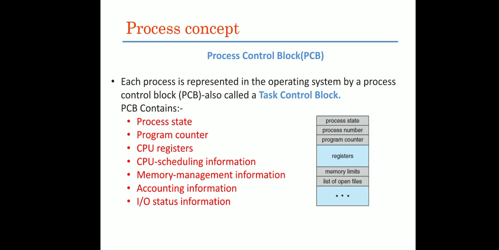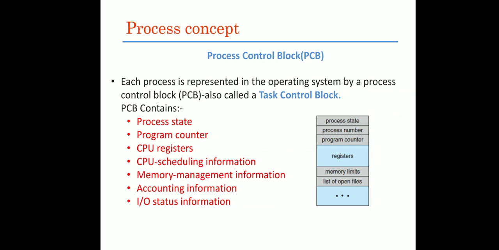Next is process control block. For every process, once the process has been created in a system with the help of the fork system call, each process has its own process ID. That process ID is unique. Each process will have its own process control block. Process control block is also called task control block. This process control block has so much information.